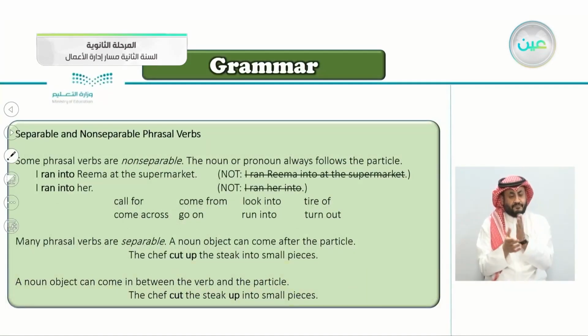Continuing here, separable and non-separable phrasal verbs. Some you can separate and some you cannot separate. So let's read and understand. Some phrasal verbs are non-separable. It means you cannot separate them. The noun or pronoun always follows the particle.